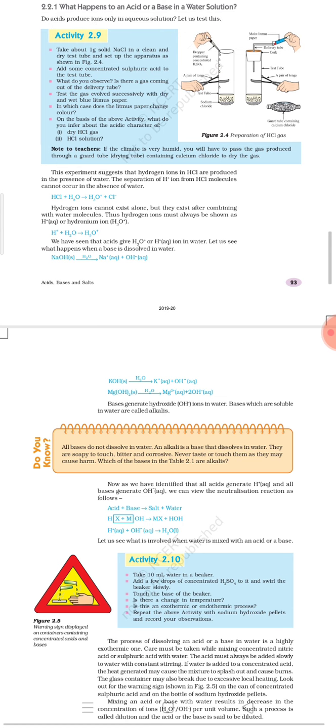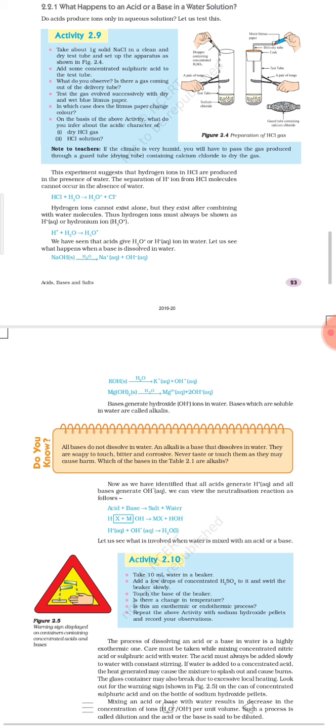In that activity we discussed that certain substances such as HCl show their acidic properties only in the presence of water. As we have seen, when HCl gas comes in contact with dry blue litmus paper, there was no change in color. But when HCl gas comes in contact with wet blue litmus paper, we observed that the color of the litmus paper changed from blue to red.